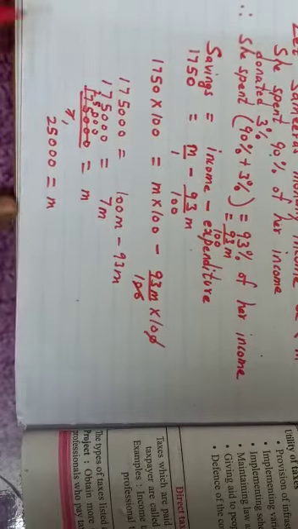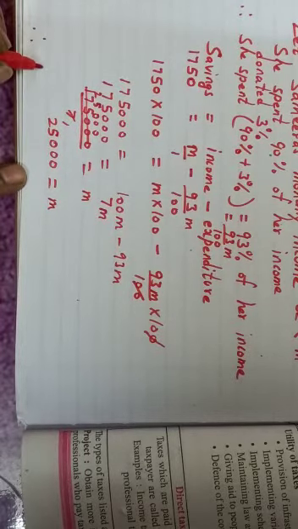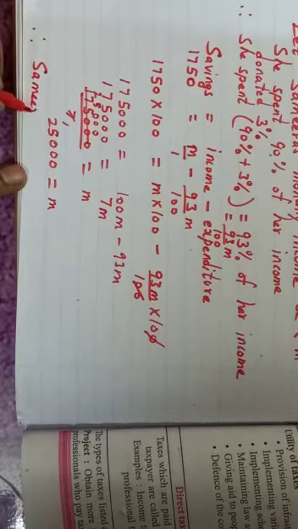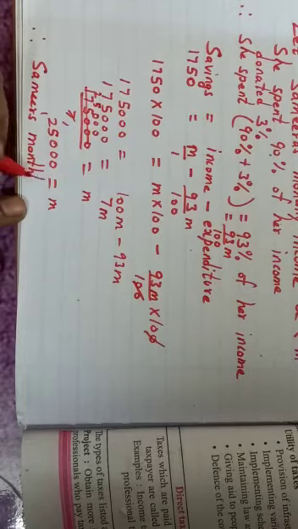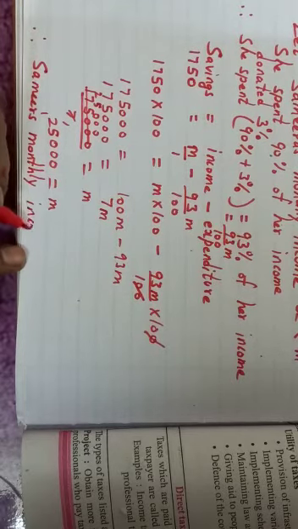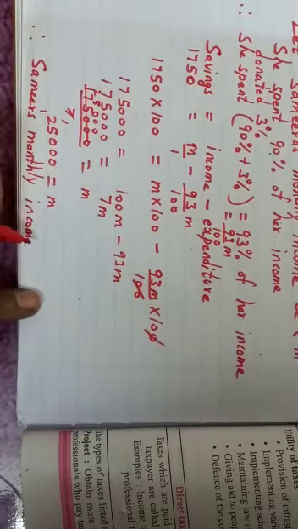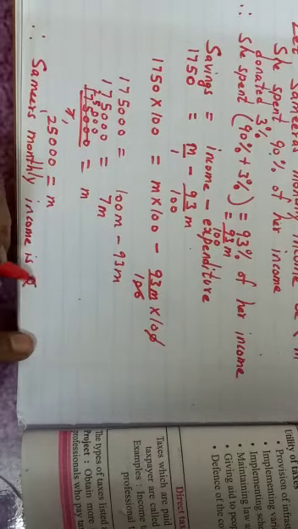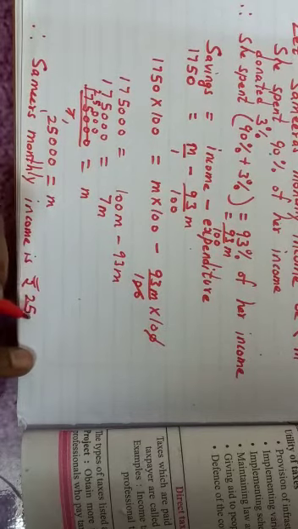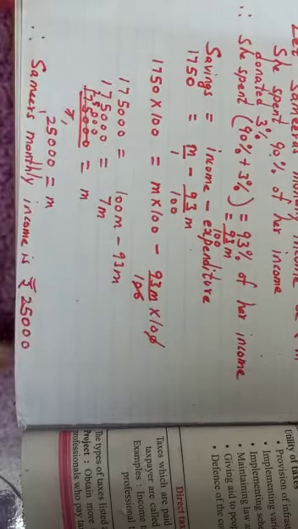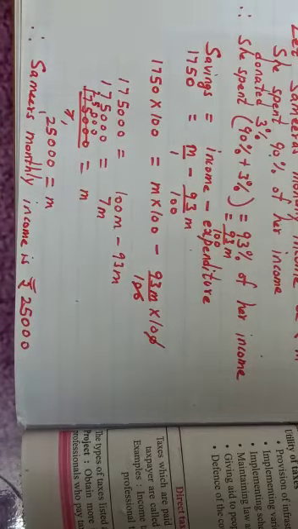So what is this M? M is nothing but salary, monthly income. Therefore, Samira's monthly income is rupees 25,000. This way you have to solve this example.